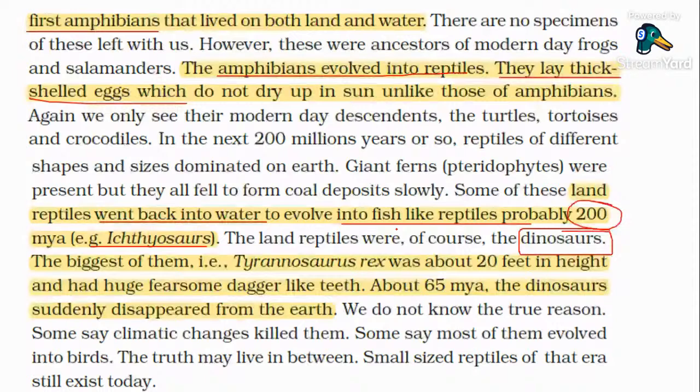Although no specimens were available, they later converted into reptiles. The eggs the reptiles were laying did not dry up in the sun, and finally the reptiles went back into water, leading to the formation of fish-like animals.